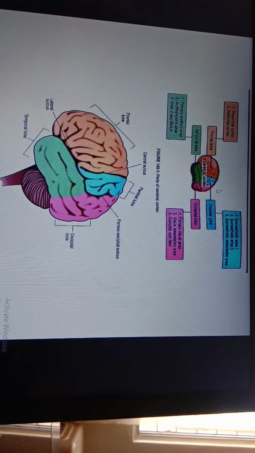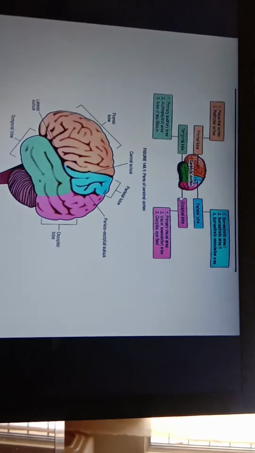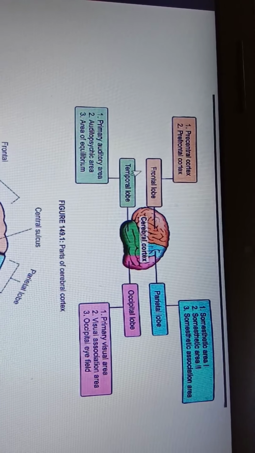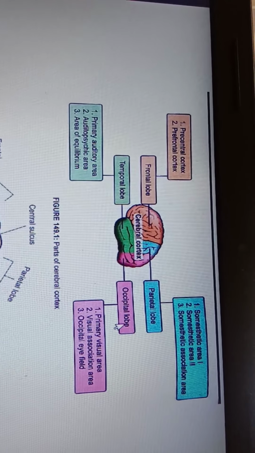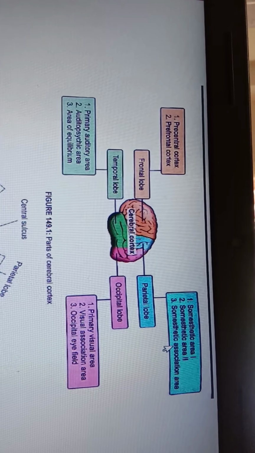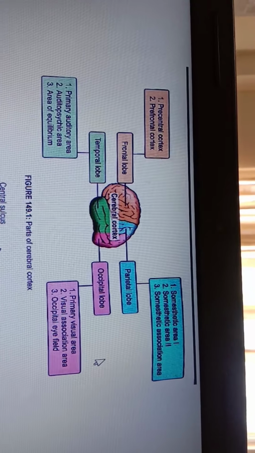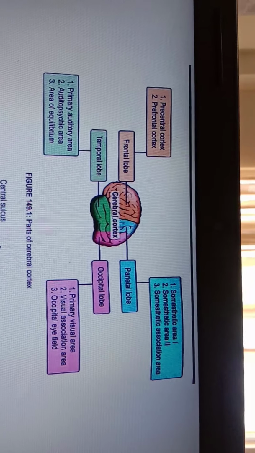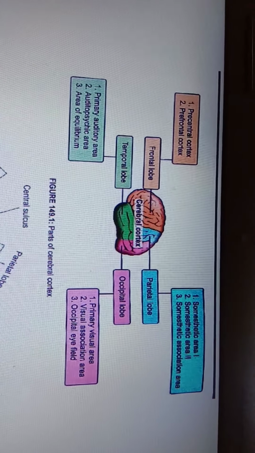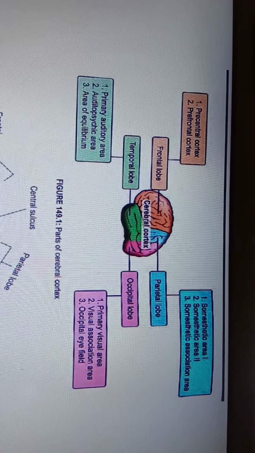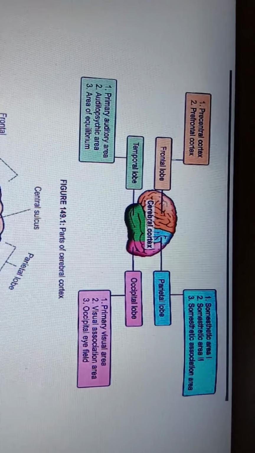This has four basic lobes. Cerebral cortex consists of four basic lobes: parietal lobe, frontal lobe, temporal lobe, and occipital lobe. These lobes have different functions as given in these boxes. Everything we are going to study in detail in the topic of functional areas of cerebral cortex. But at present, we will try to understand the structure of cerebrum.